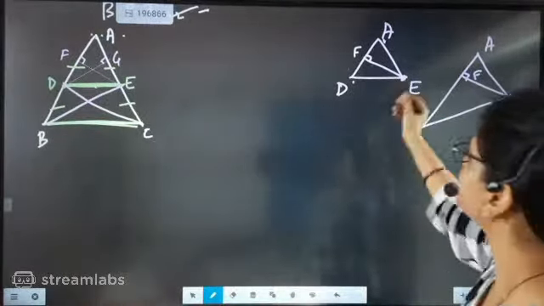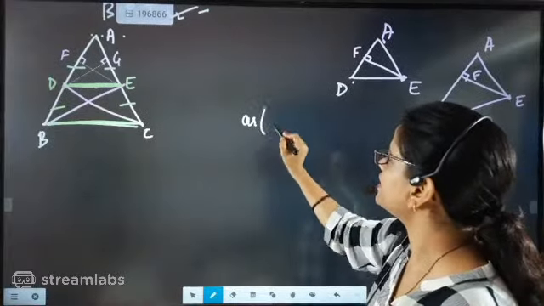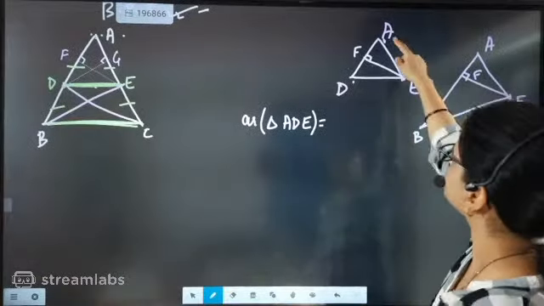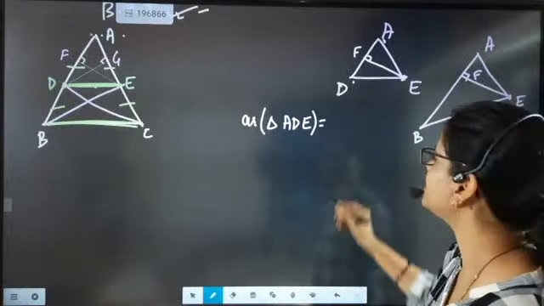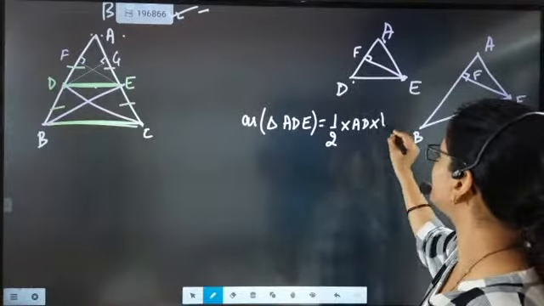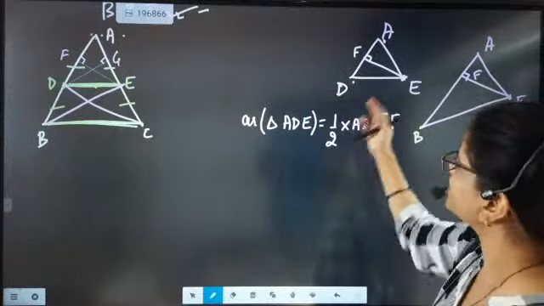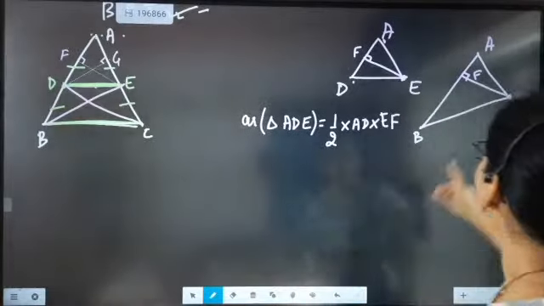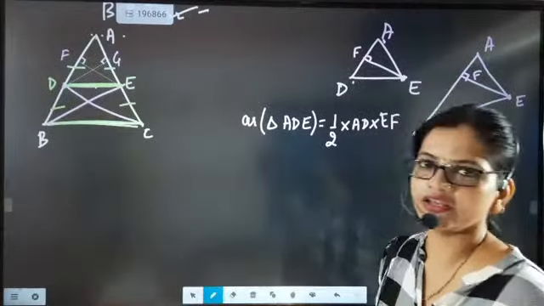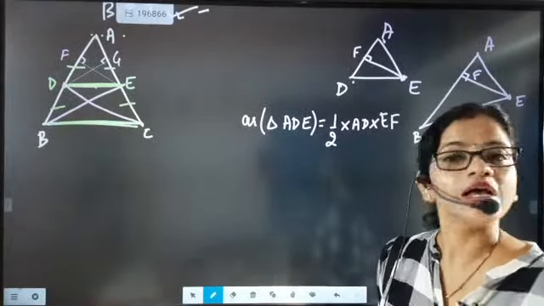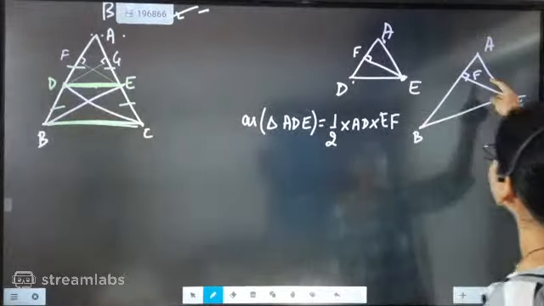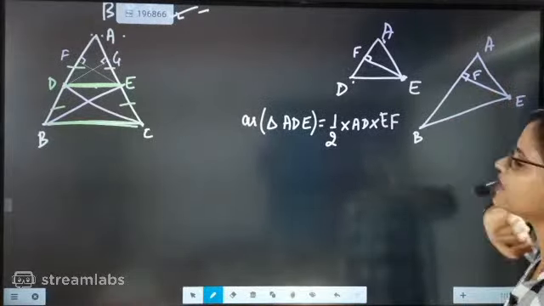Now I am going to write the area of triangle ADE. You are going to say that the area of this triangle is half base into height. So half will be there, AD will be there, and EF is perpendicular, the height is perpendicular. So the area of this section we will be able to find. Then I will ask, what will be the area of this triangle, beta? Then you will say one very important thing: first you have to understand one very simple thing. It is not at all an acute angle triangle. If I am going to take this section, then I will not be taking the total triangle.